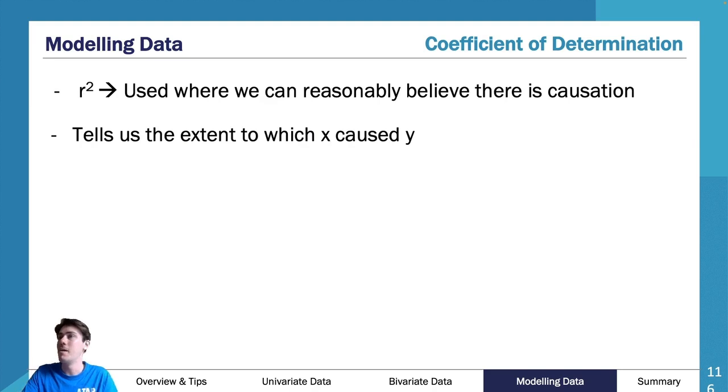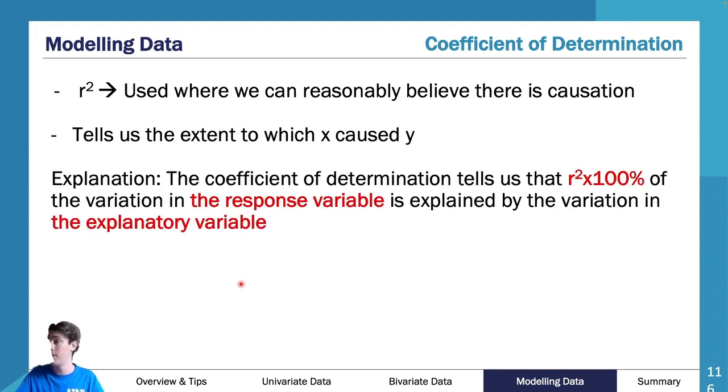Now, what about your R squared? You've probably heard of R squared before, undoubtedly. You would have gone through R squared in year 11. R squared is used when we can reasonably believe there is causation. We didn't go through causation and correlation because that's actually been removed, but we still go through R squared. R squared tells us the extent to which X caused Y. You get your R value, your Pearson's correlation coefficient, and you square it. Because you square it, your value will be a positive value between 0 and 1. You will not get a negative value. If you get a negative value, you've done something wrong. Go back and do it again.